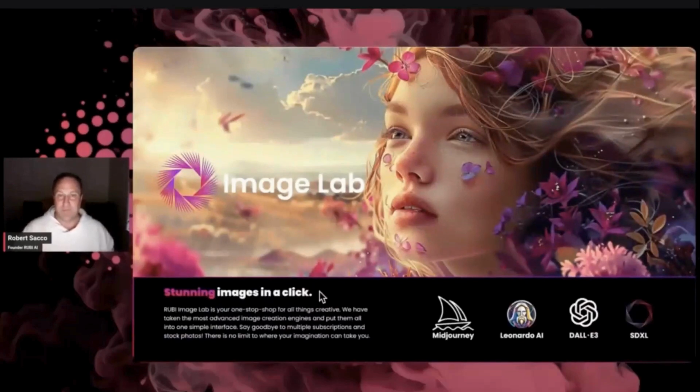Well, at RUBI, you have one subscription, but yet you have 4 of the world's best AI image engines all built into one place. From Leonardo AI to Midjourney, Dolly, SDXL, you don't even have to know what those are. I can just tell you that you will create unbelievable images for whatever it is that you're trying to accomplish. Maybe you're looking to have a model. Maybe you're looking for somebody that's just showing you action, or maybe you're wanting to get emotion. Maybe you're just wanting really great backgrounds. That's something that you can do with just a few words.